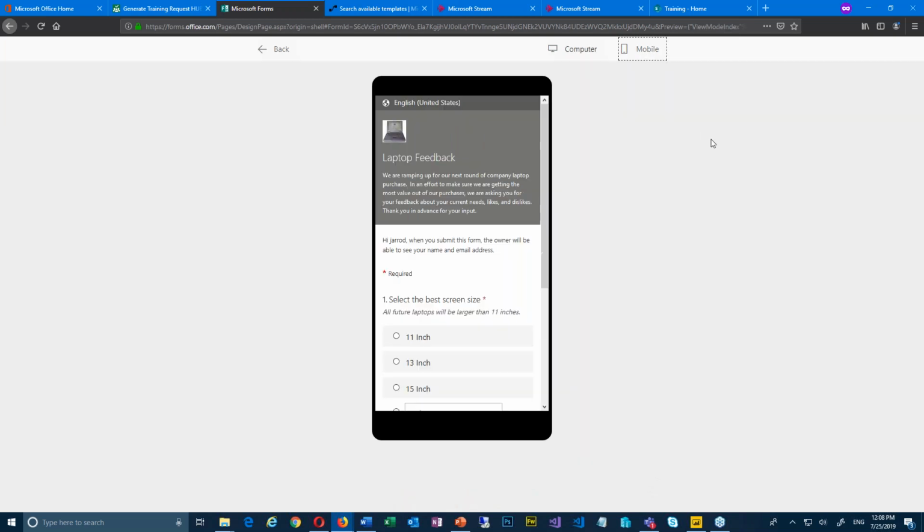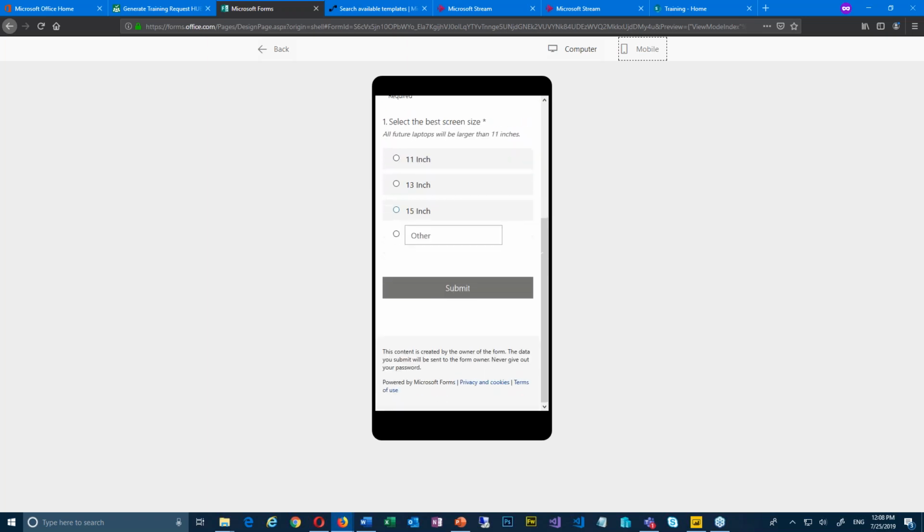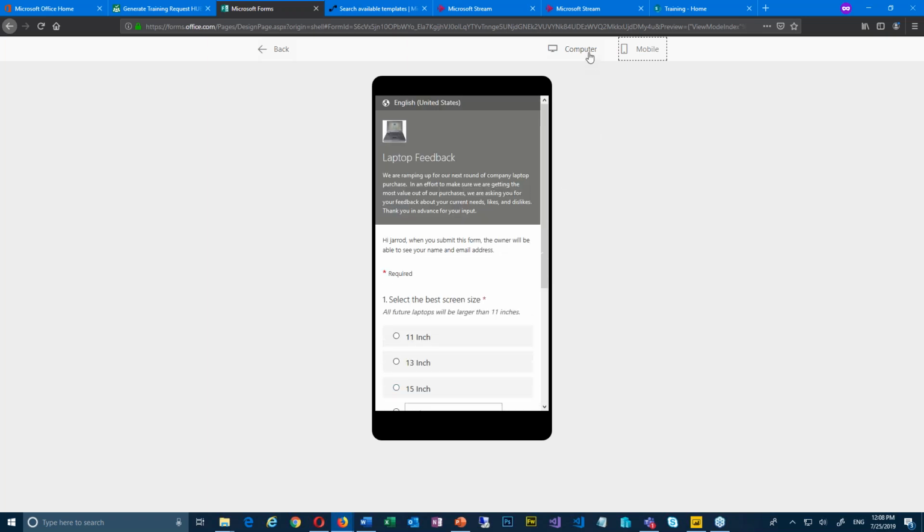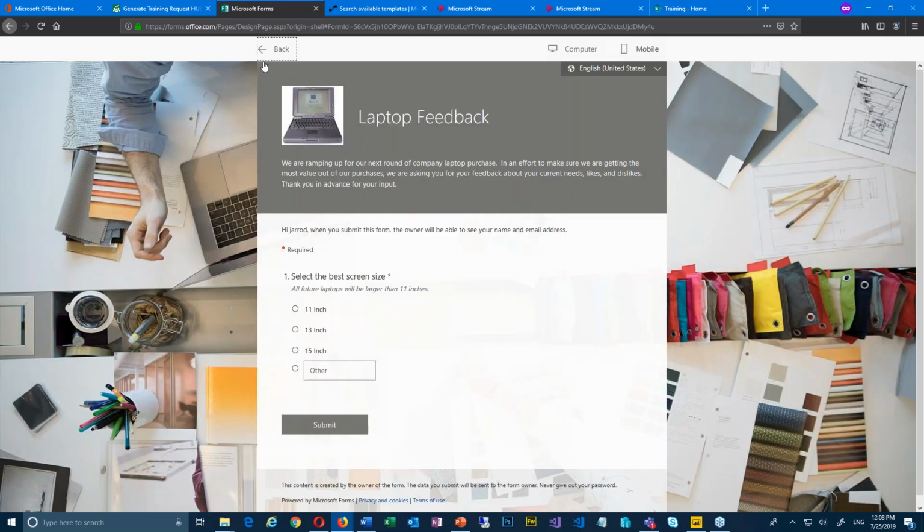You also know that this is mobile friendly. This is what it would look like on a mobile phone. Very, very nice. Very, very cool features.